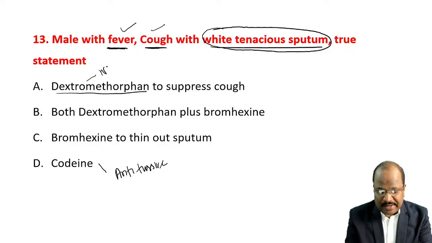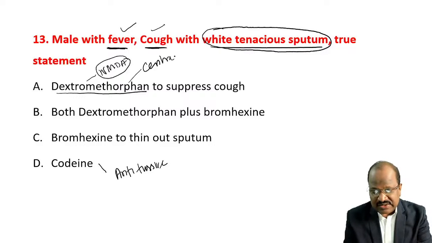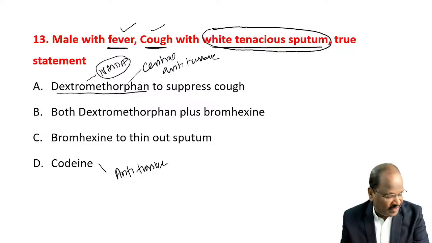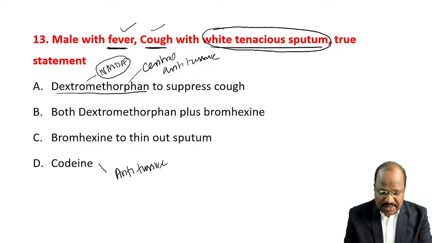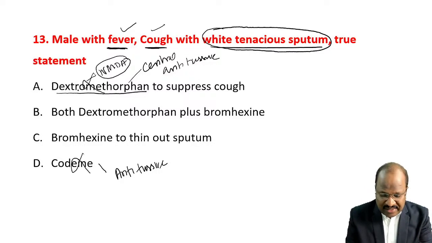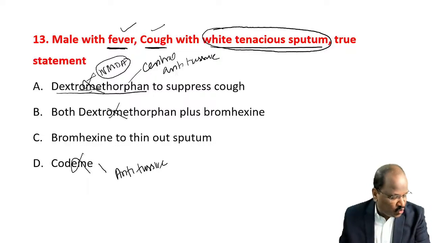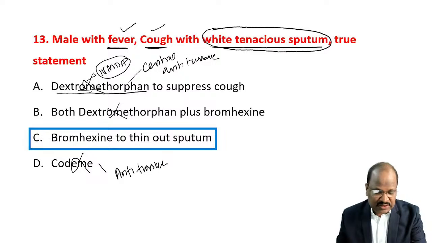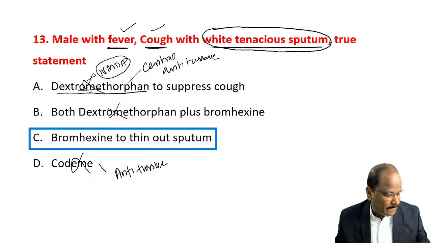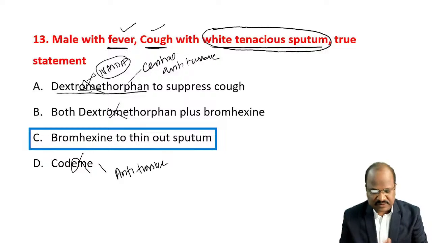Dextromethorphan, an NMDA blocker having opioid action, also acts centrally. It is also a cough suppressant called an antitussive. Antitussives are useful only for dry cough, so that is ruled out. For thick tenacious sputum, we need a mucolytic. The mucolytic should be bromhexine to thin out the sputum. Answer is option C. Bromhexine to thin out the sputum. That's the right answer. Good.